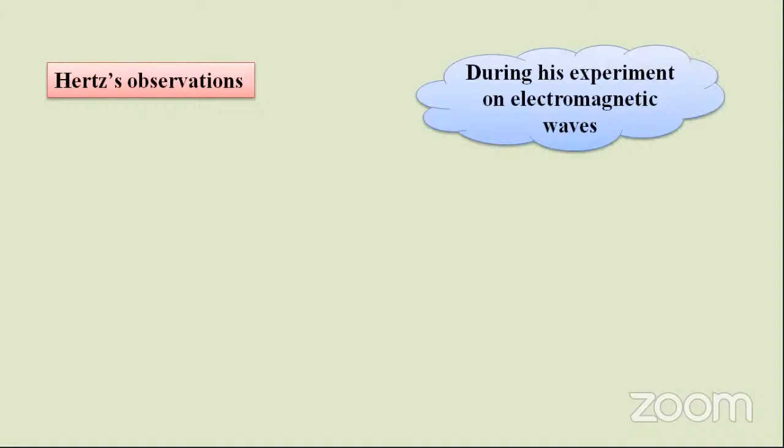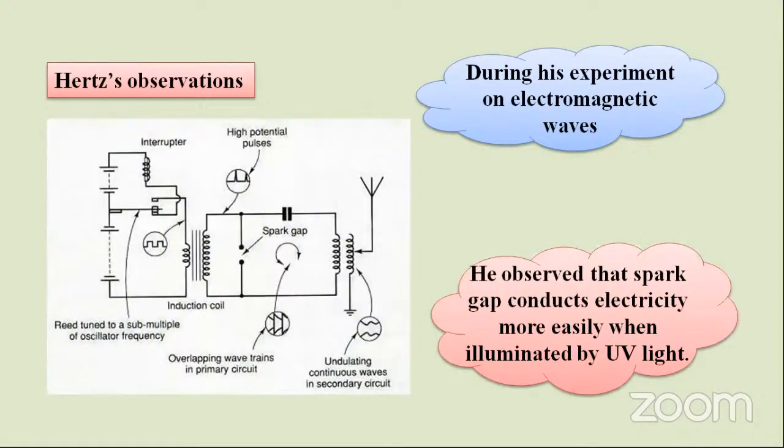During his experiment on electromagnetic waves, he observed that a spark gap conducts electricity more easily when illuminated by UV light. The spark means, where is the spark? What is the spark? I have given a diagram which you don't have in the textbook. Just make a screenshot here. In the textbook only some theory was given, but not this diagram.